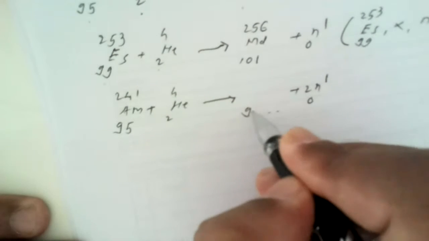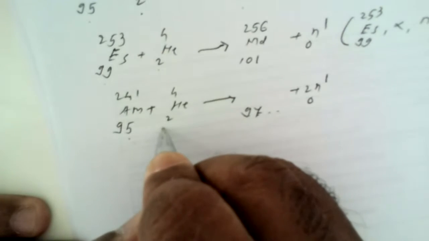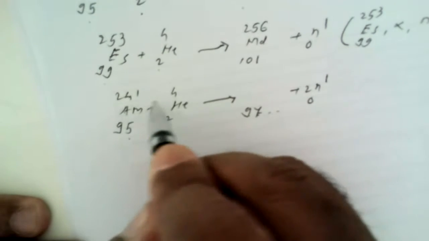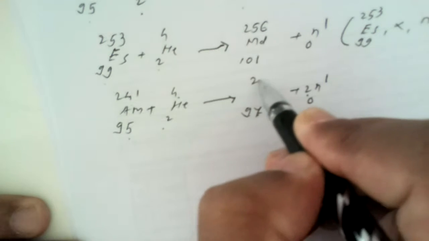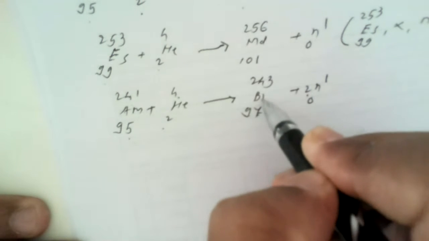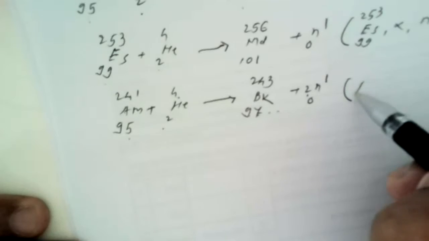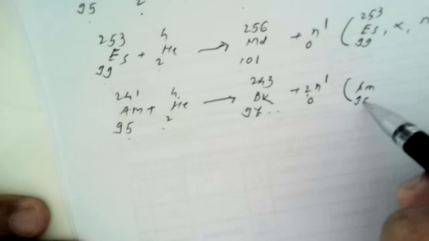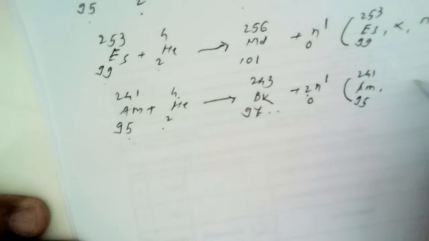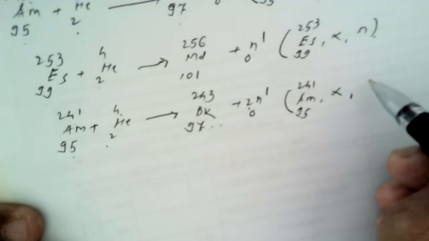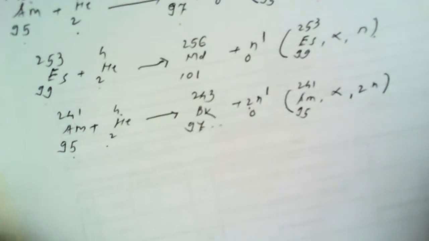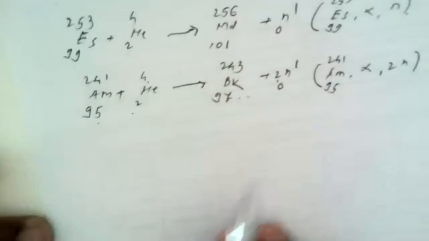Berkelium. Yes, the answer is correct. It is 97, 95 plus 2 is 97. So 241 plus 4 is 245, minus 2 is 243. It is berkelium. So how can we write this reaction? Americium 95, 241, alpha particles as the projectiles, and 2 neutrons are ejected, or the ejectiles are 2 neutrons.